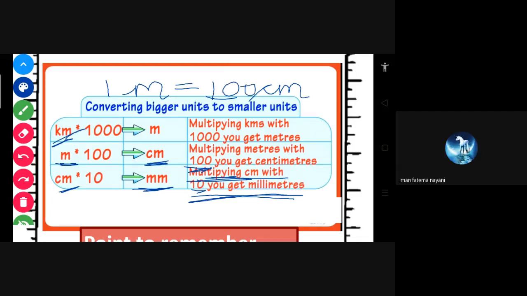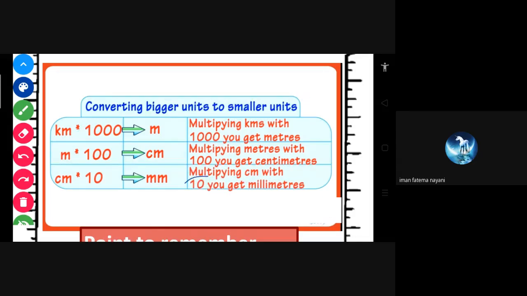And for kilometer to meter, 1 kilometer equals how many meters? 1,000. So you have to multiply by 1000. Here 10, here 100, here 1000.